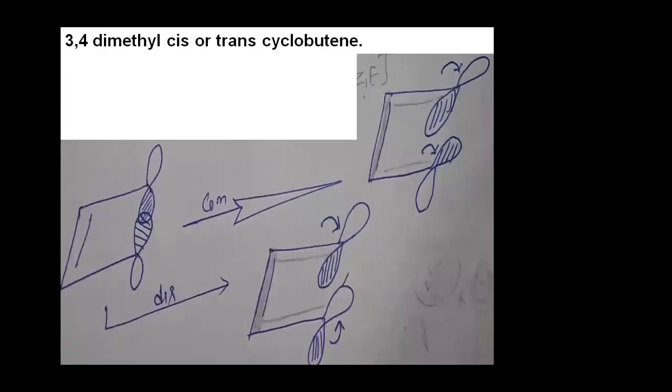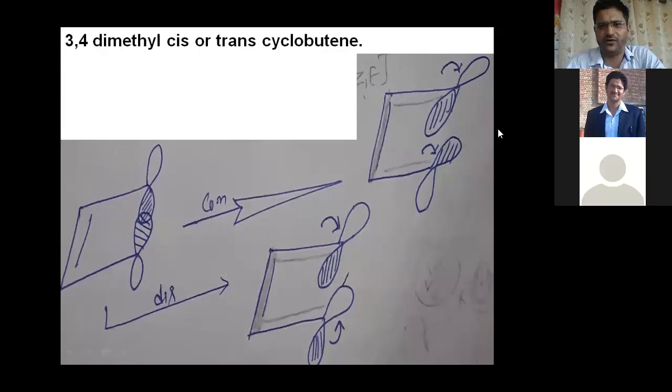You know, there are two types of rotation in pericyclic reaction. One is conrotation and the second is disrotation. So either conrotation or disrotation, it depends on the condition.